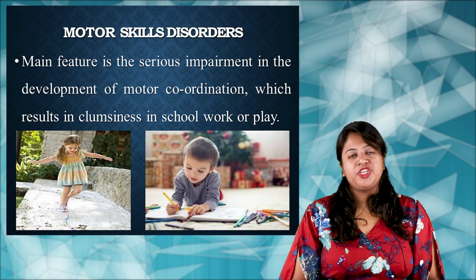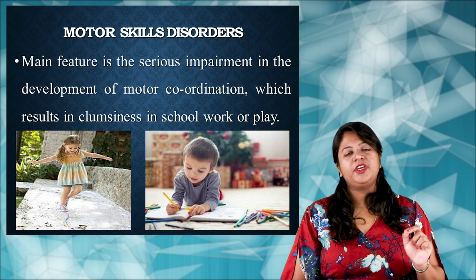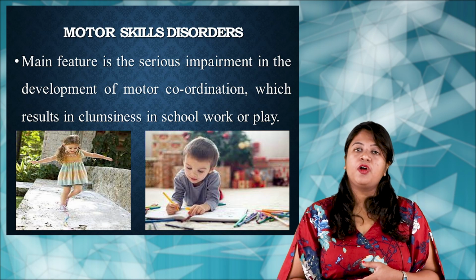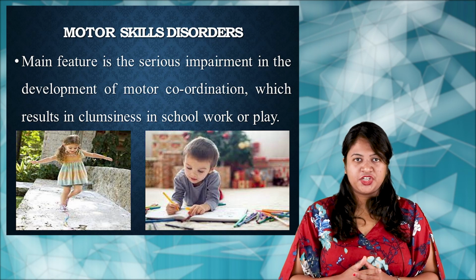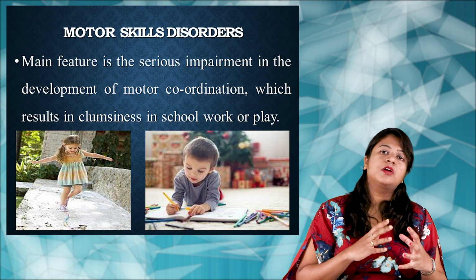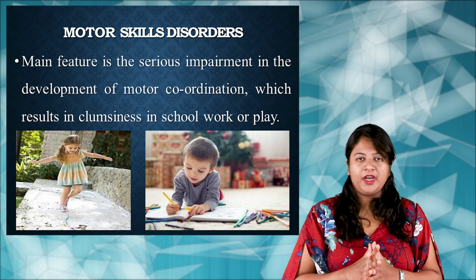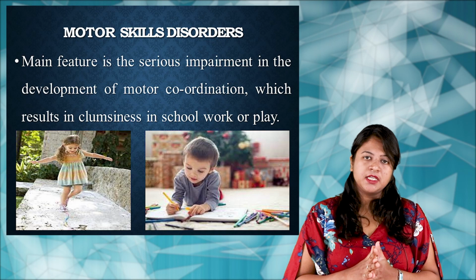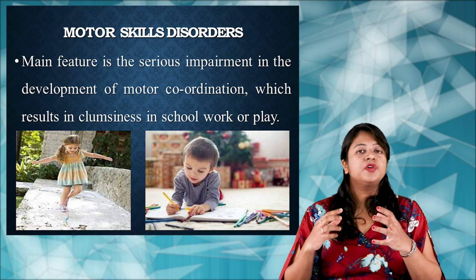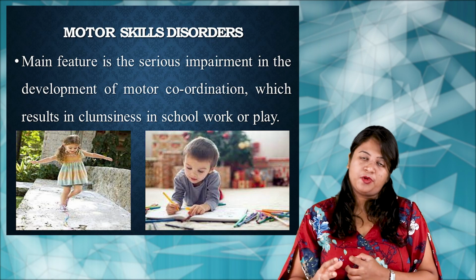So what is the main feature of this condition? The main feature here is a serious impairment in the development of motor coordination. So there is a difficulty in the movement or in the coordination, right? Specifically when a child is doing school work or is playing something, right? So there is a coordination problem.